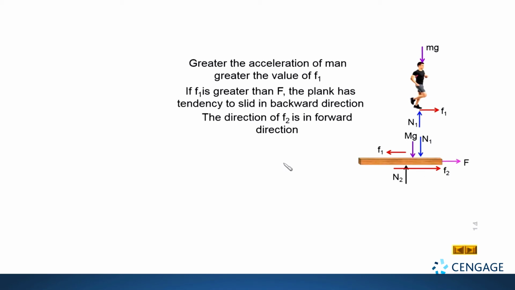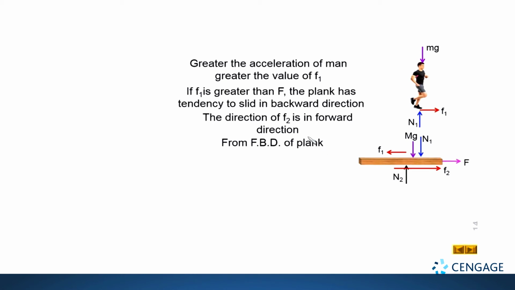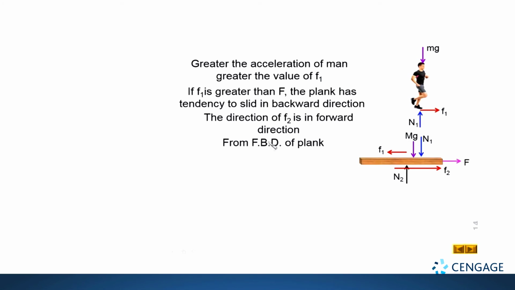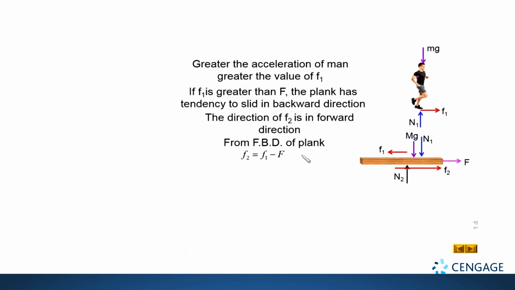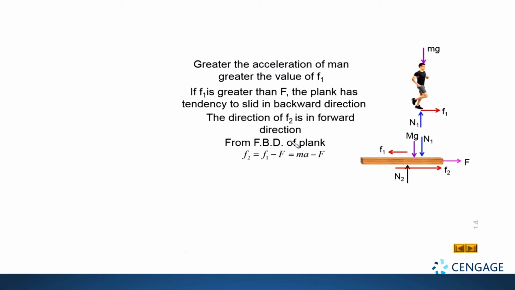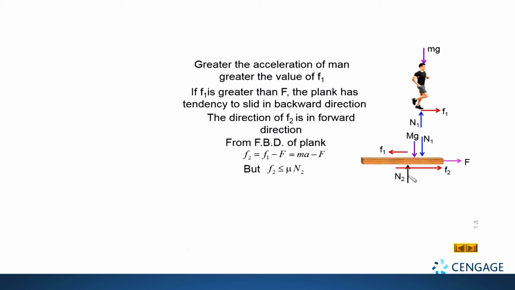Now consider the free body diagram of the plank. From the free body diagram of the plank, you can observe two forces are acting in the forward direction, capital F and F2, and this force F1 is acting in the backward direction. That means we can write F2 equal to F1 minus capital F, and we know F1 equal to ma. So we substitute the value of F1 and write ma minus capital F. This is the static friction force between the ground and plank. If this friction is static in nature, we can write F2 is less than or equal to mu multiplied by N2. N2 is the normal reaction applied by ground on the plank in the upward direction.